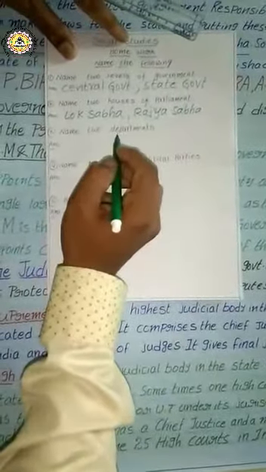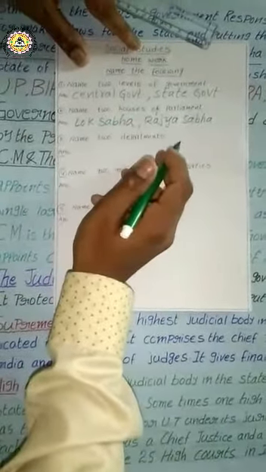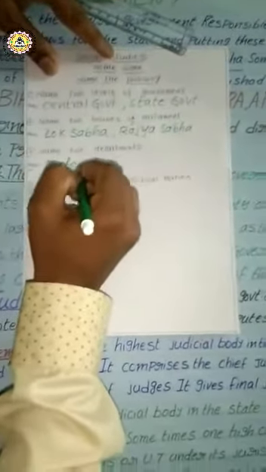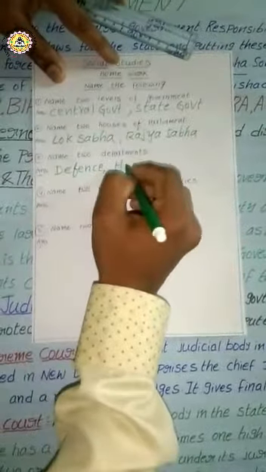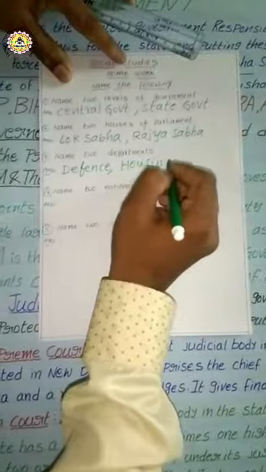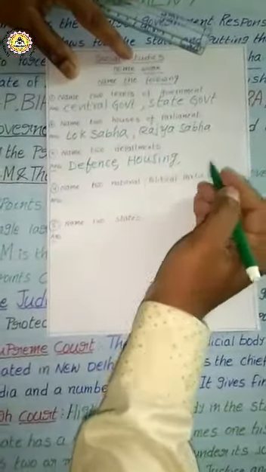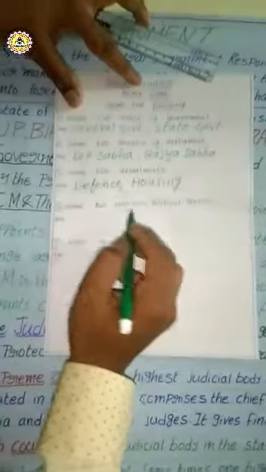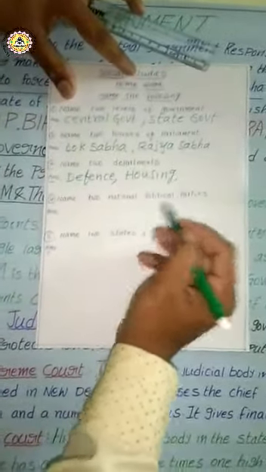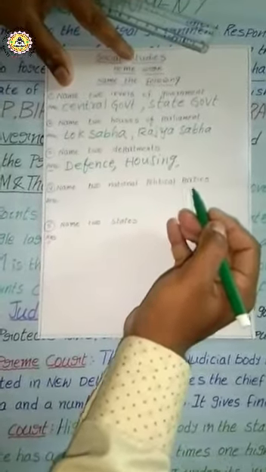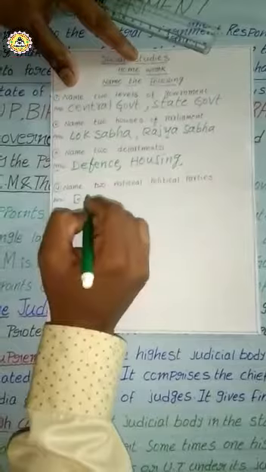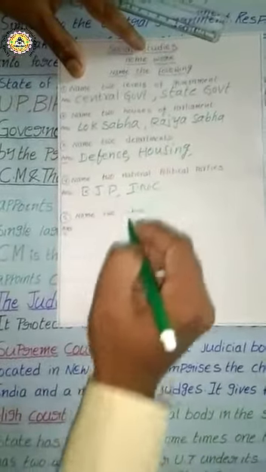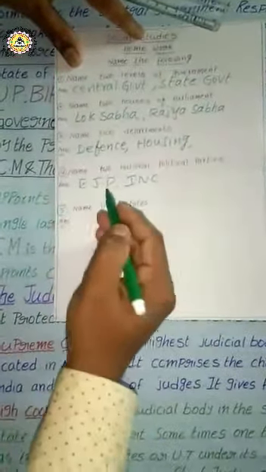Next, name two departments. There are so many departments in our Indian government, for example, defense, housing, home affairs, education, health, so many you can write. Next, name two national political parties. There are so many political parties in our country. For example, BJP, Indian National Congress, DMK. Here I wrote the two answers.